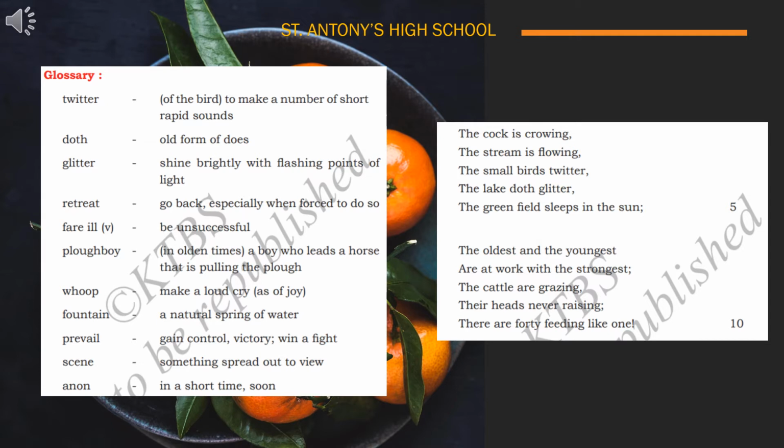Please open to page number 11. The first stanza of this poem is: the cock is crowing, the stream is flowing, the small birds twitter, the lake does glitter, the green field sleeps in the sun. Once again, the cock is crowing, the stream is flowing, the small birds twitter, the lake does glitter, the green field sleeps in the sun.